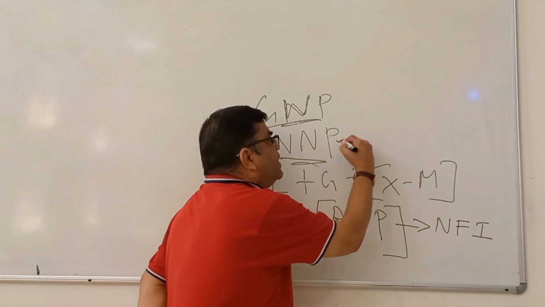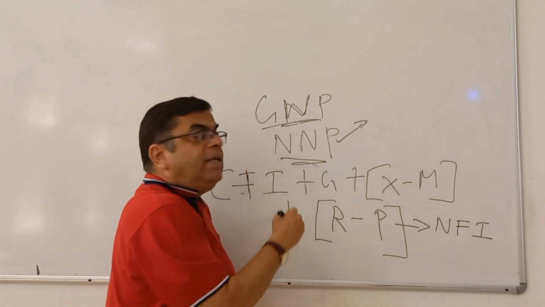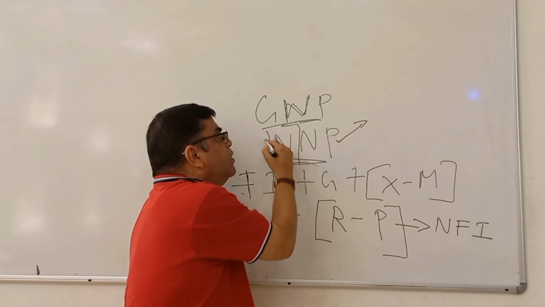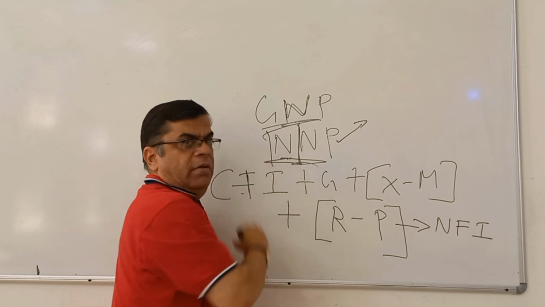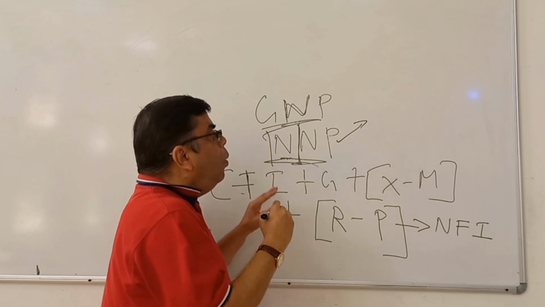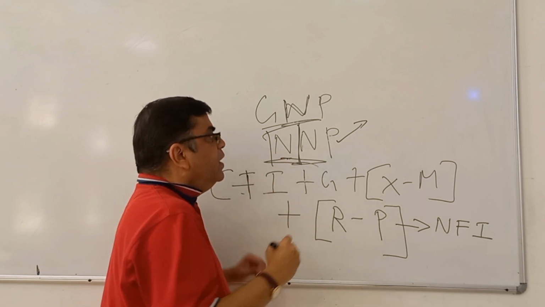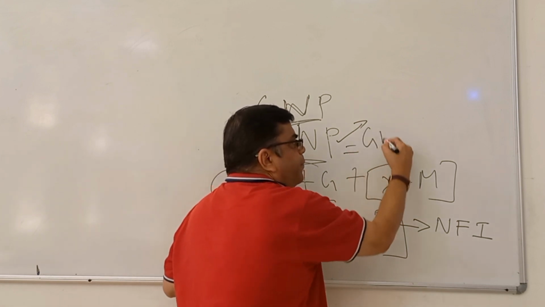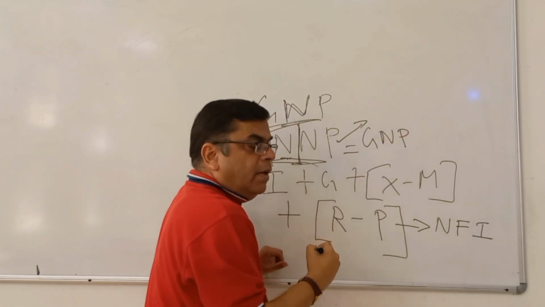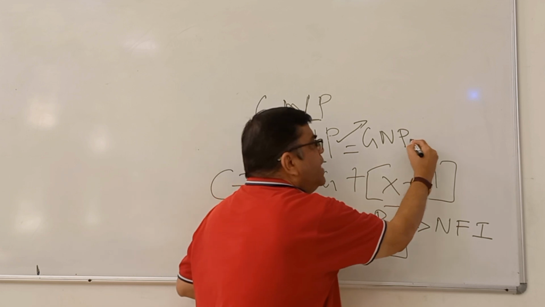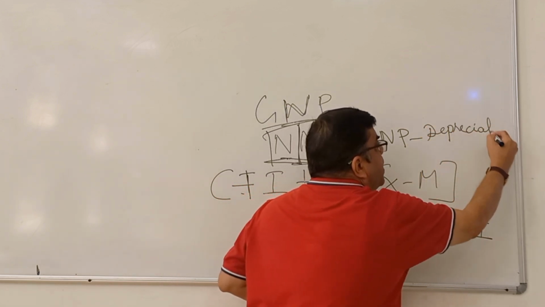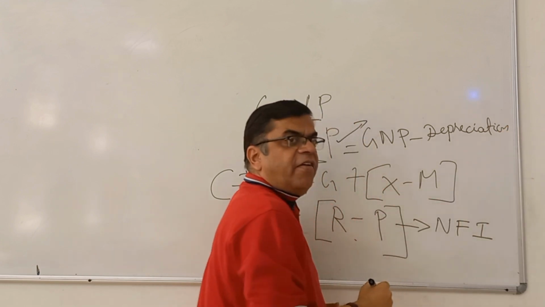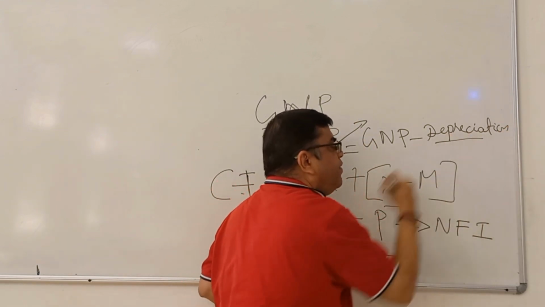Then the next concept is NNP, net national product. The focus is on the word net, N-E-T, net. So what does it consist of? GNP minus depreciation. Now what is this depreciation?